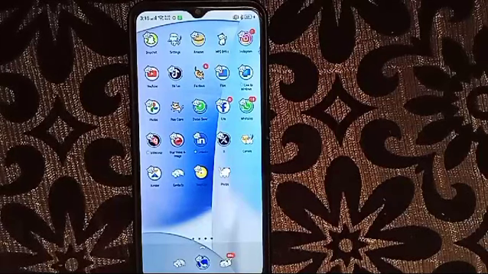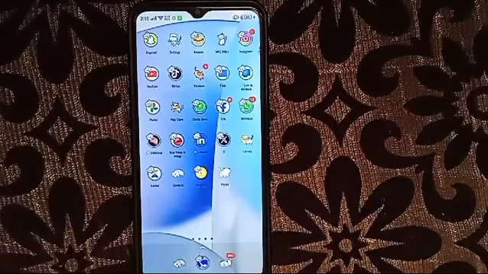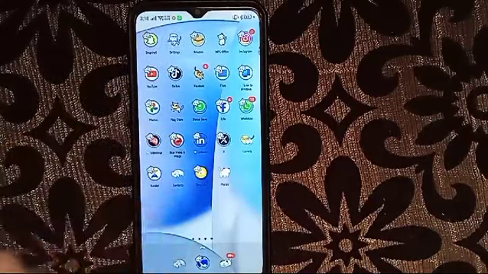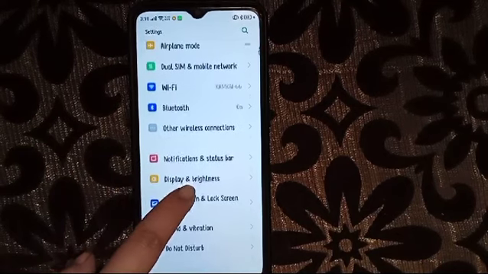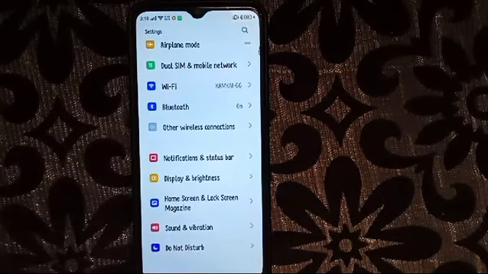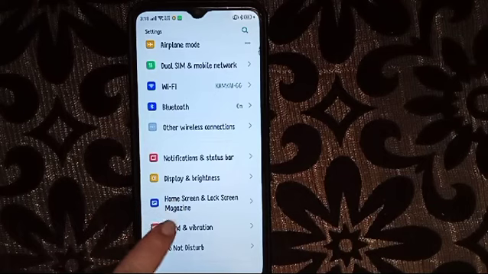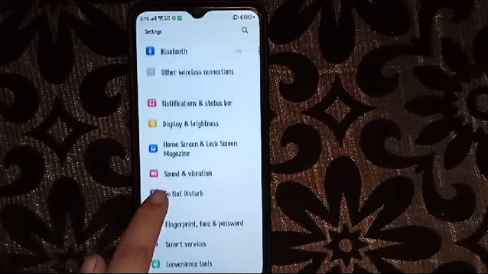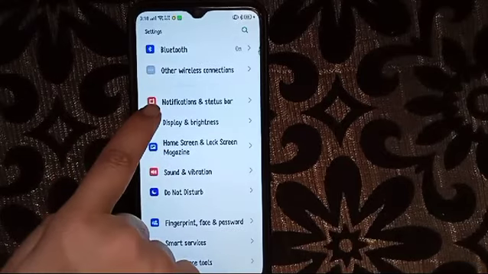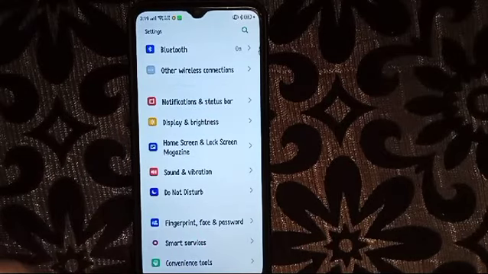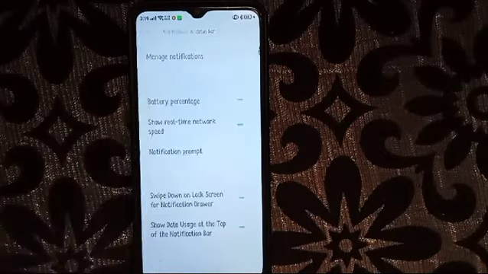So now I'm going to show you how to change notification ringtone. First we have to open the settings, and then from here you can simply scroll down, or you can search for it here also. So we have to scroll down, and here it is written notification and status bar. So we have to click it.